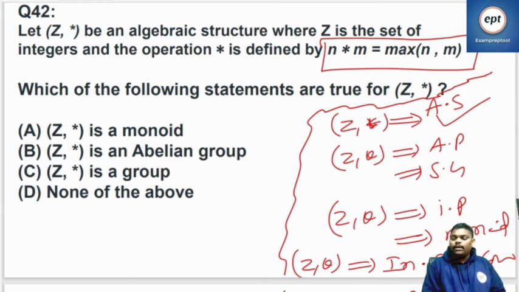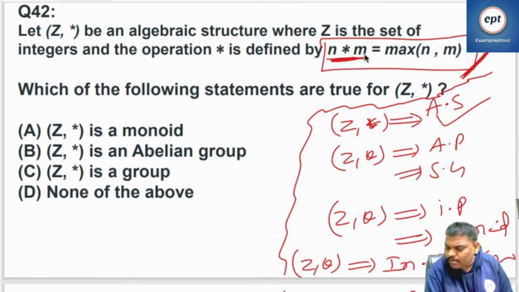Now remember, n * m is max of n, m. Z is the set of integers. Can you help now? Is the closure property satisfied or not? Of course, whatever you take, the answer will be the max of those, so the answer comes from them only. So the closure property is satisfied, and it is an algebraic structure. Next one.